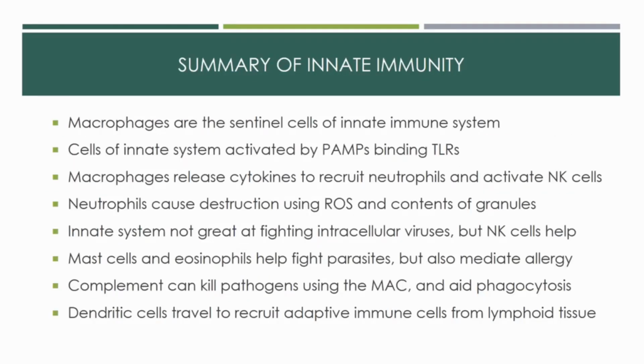And that's the end of our lecture on innate immunity. Here's a brief summary of what we've discussed so far. Macrophages are the sentinel cells of the innate immune system, and cells of the innate system are activated by PAMPs binding toll-like receptors. Macrophages recruit neutrophils and activate natural killer cells by releasing cytokines when fighting infection. Neutrophils exit the blood and are destructive cells that kill by reactive oxygen species and by releasing contents of granules. The innate system is not great at fighting intracellular viruses, but natural killer cells help with this.